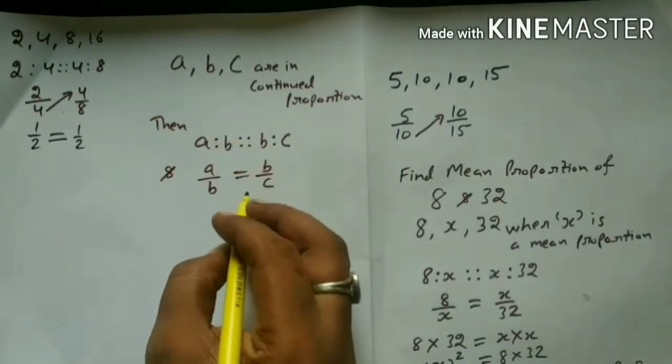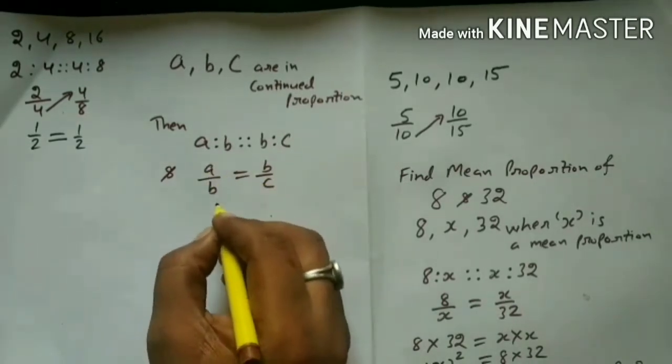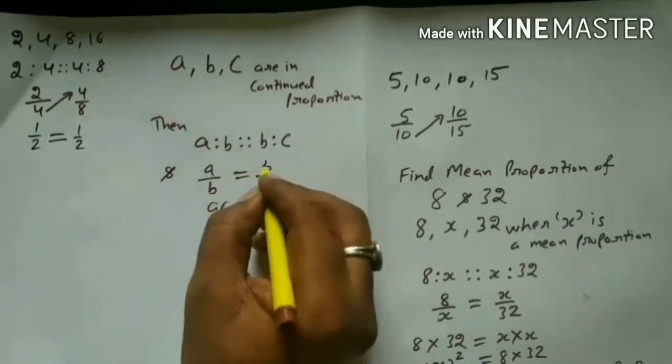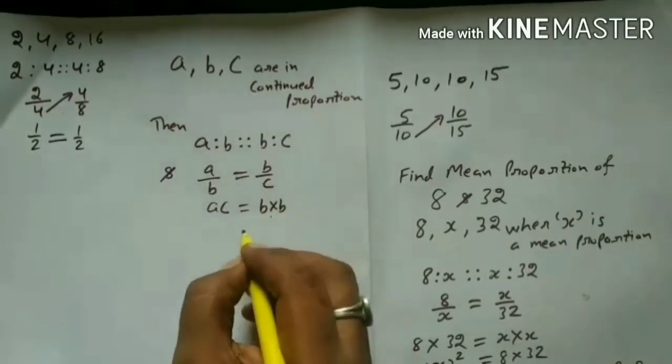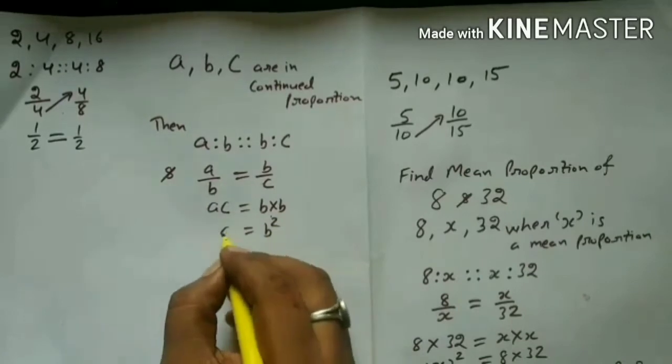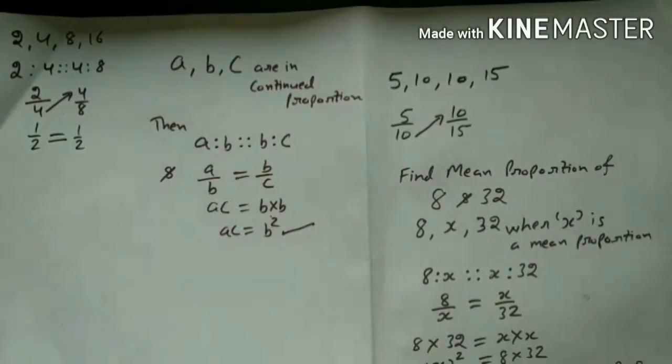If you multiply in the cross way, then A multiplied with C is AC, and B multiplied with B. In this way we can write B square is equal to AC. With this result you can decide whether the given terms are in continued proportion or not.